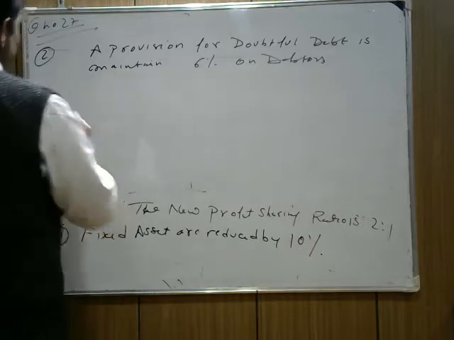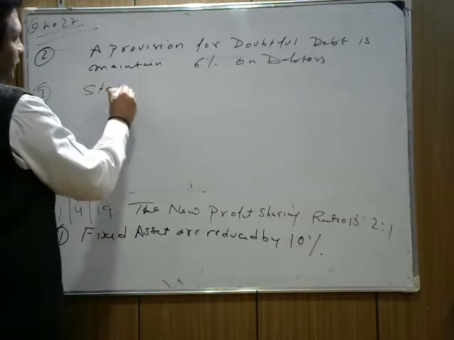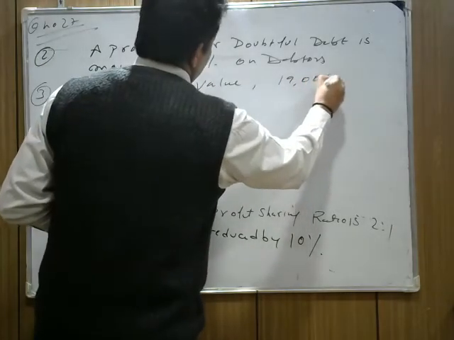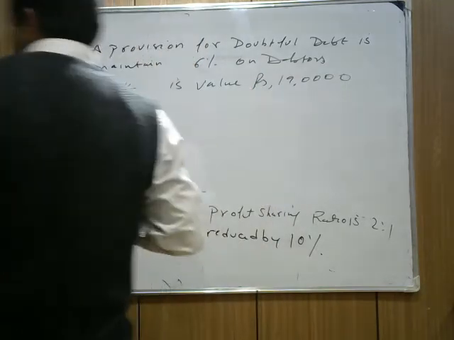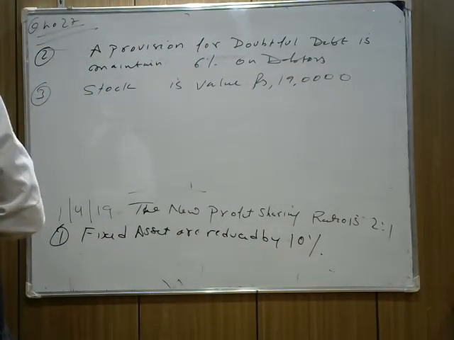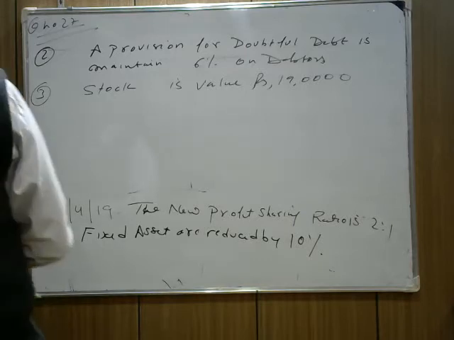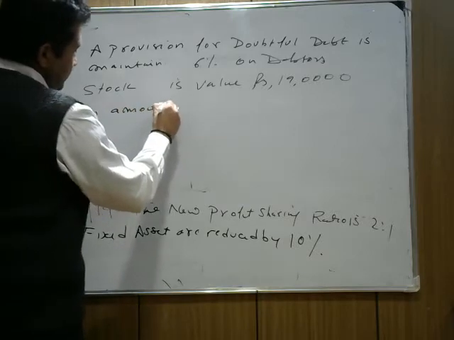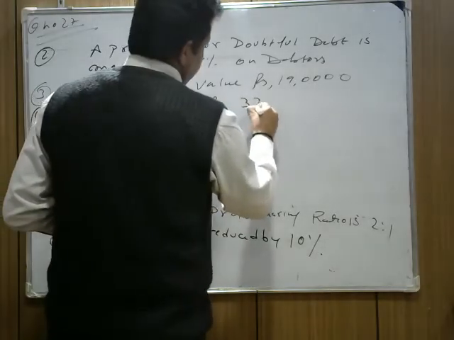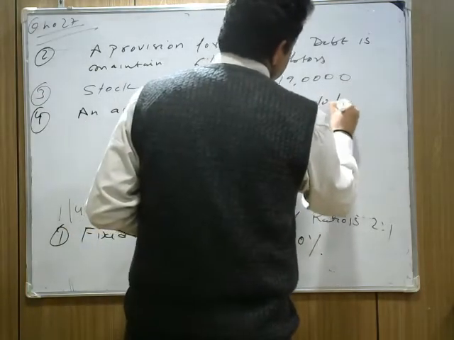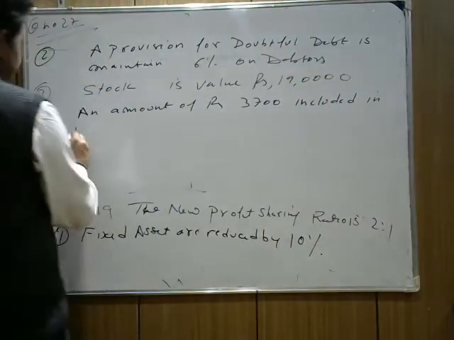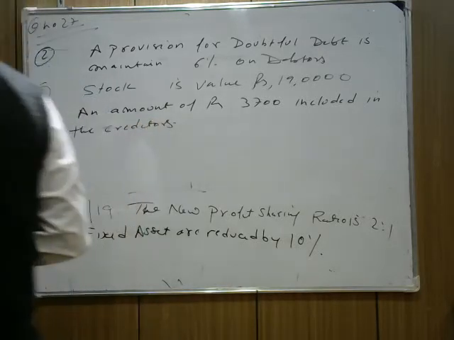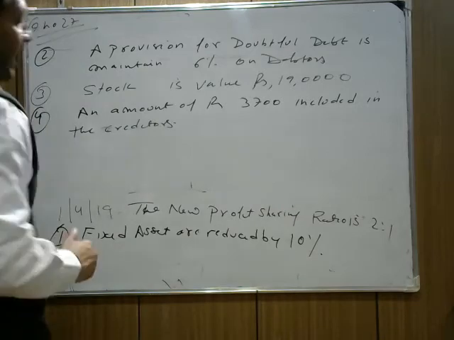Stock is valued at 1,20,000. The new value of stock is 1,90,000 rupees. And they say that an amount of 3,700 included in the creditors is not likely to be claimed.